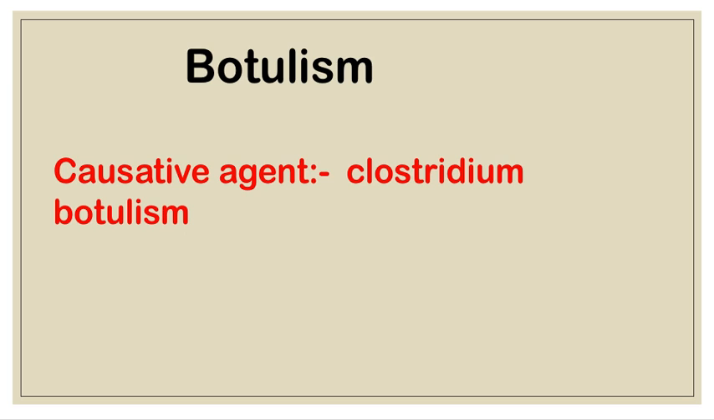And now the clinical manifestation. The clinical manifestations of botulism are blurred or double vision, slurred speech, nausea, vomiting, diarrhea, and descending muscle weakness. These are the symptoms of botulism.